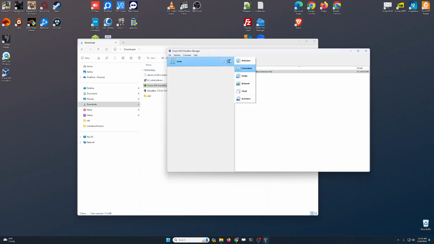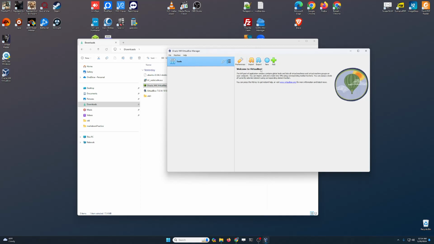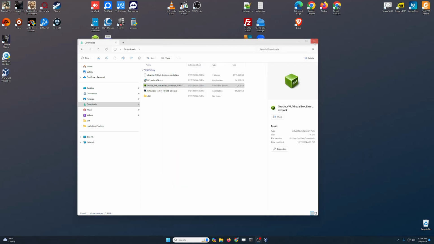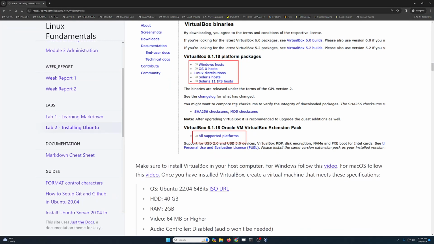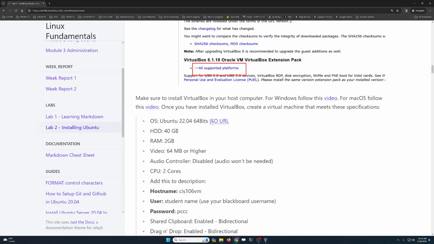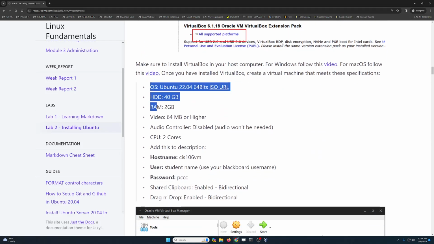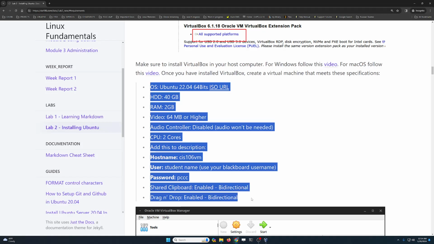Now we're gonna switch this back to the welcome window and we're gonna leave it like this. So just gonna minimize this for now. Let's go back to the instructions. Now that we have VirtualBox installed, we need to create a virtual machine that meets these requirements.